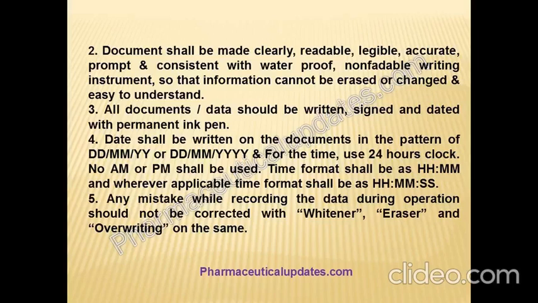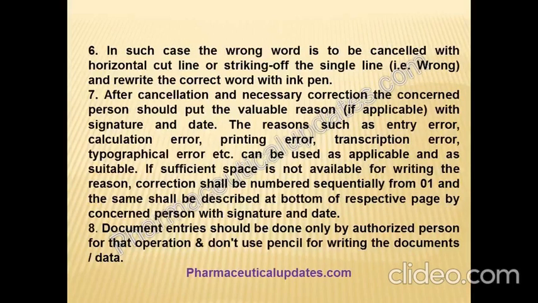In such cases the wrong word is to be cancelled with a horizontal cut line, striking a single line through what is wrong, and the correct word rewritten with an ink pen. After cancellation and necessary corrections, the concerned person should put a valid reason, if applicable, with signature and date. Reasons such as entry error, calculation error, printing error, transcriptional error, typographical error, etc. can be used as applicable and suitable.